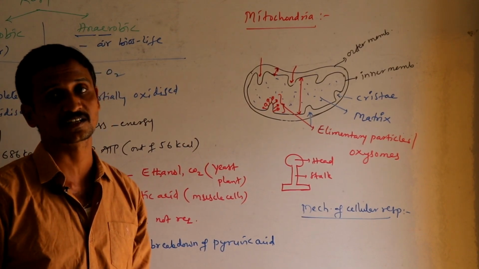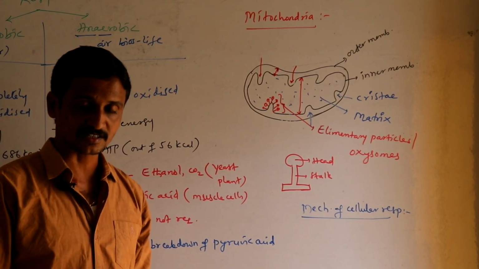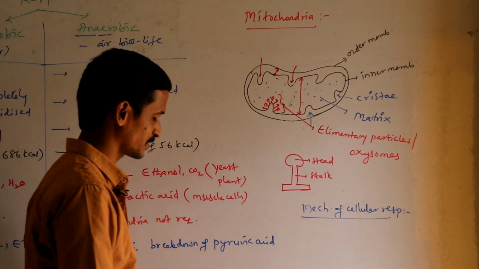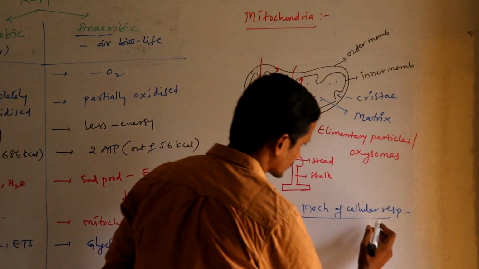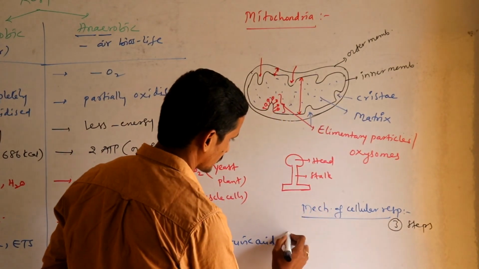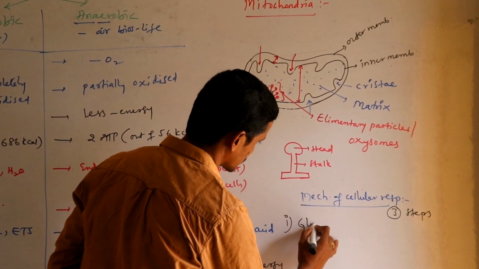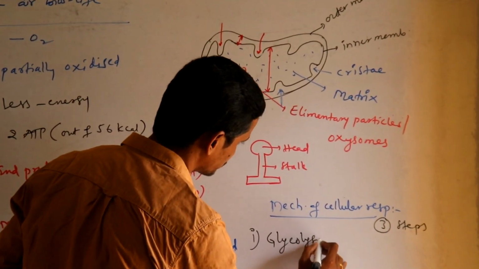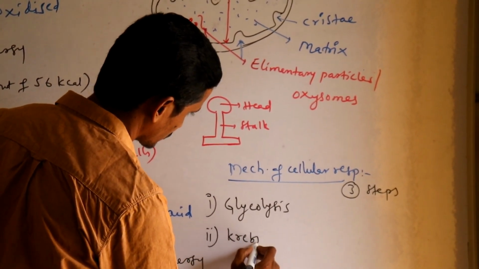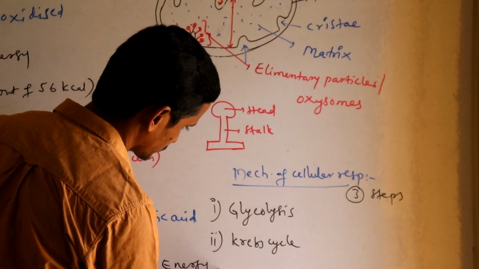So let us see the mechanism of that cellular respiration. Respiration which occurs at cell level is the process where glucose is completely oxidized. This is completed in 3 steps. One is glycolysis. Second one is Krebs cycle.